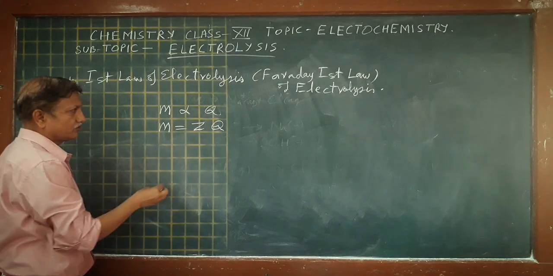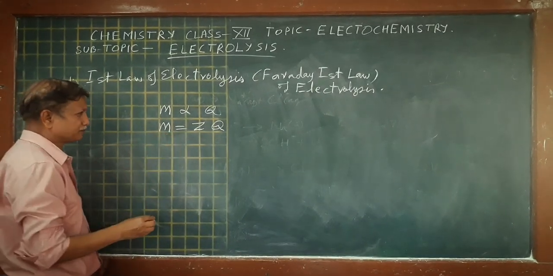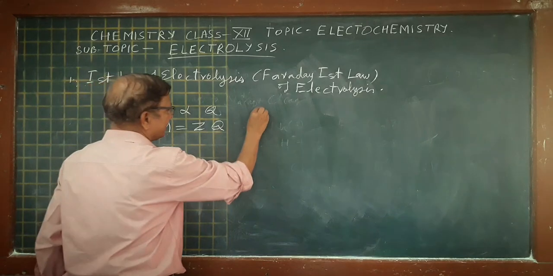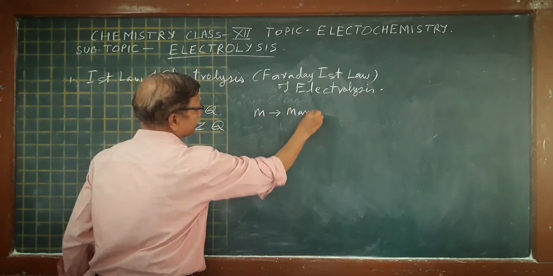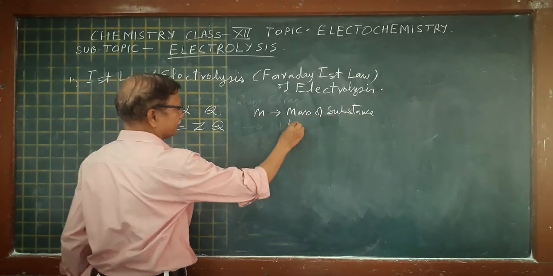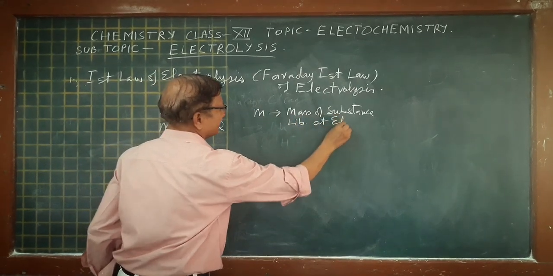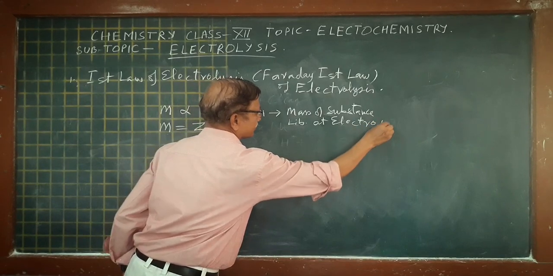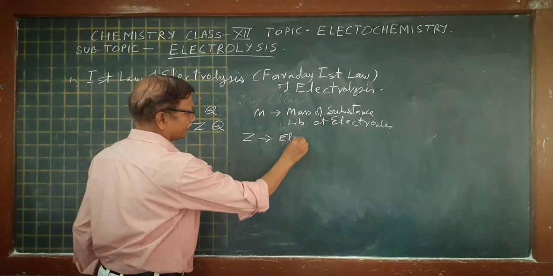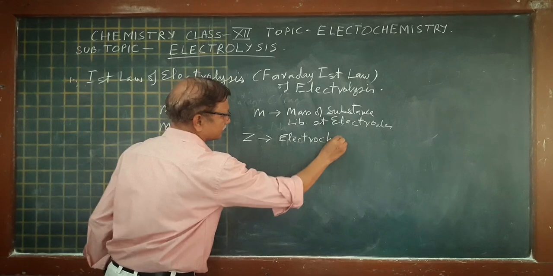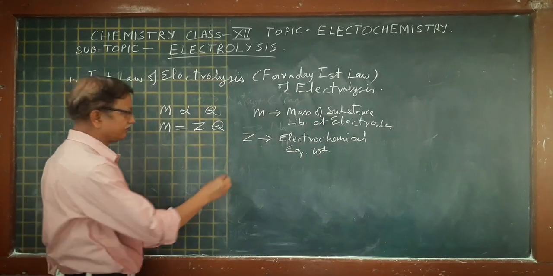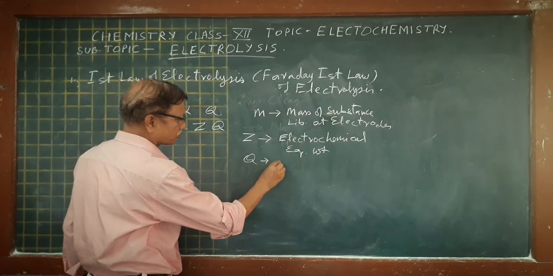M is the mass of substance liberated at the electrode, Z is the electrochemical equivalent weight, and Q is the charge in coulomb.